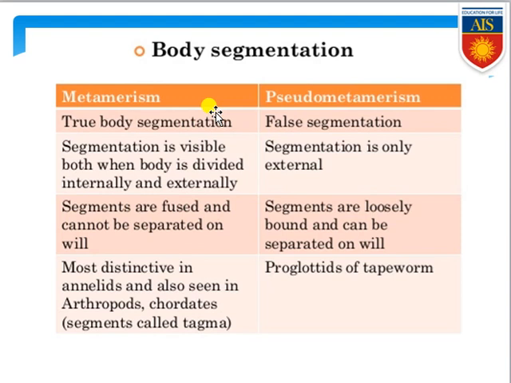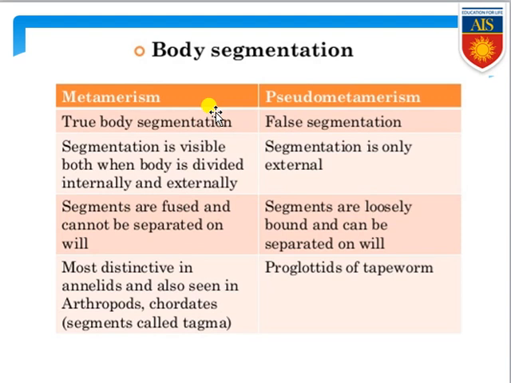In true metamerism, segments are visible both when the body is divided internally and externally. But in pseudo-metamerism, segmentation is only found externally. Internal segmentation for pseudo-metamerism cannot be visualized. Next, in true metamerism, segments are fused and cannot be separated at will. This is a very important point. The segments present in true metamer containing organisms are properly fused.